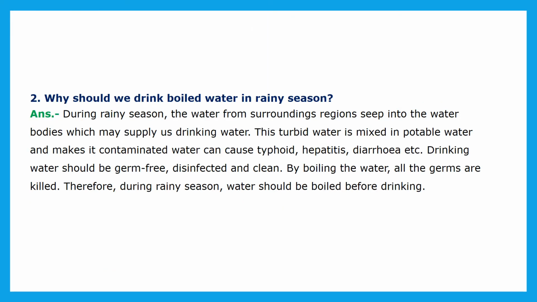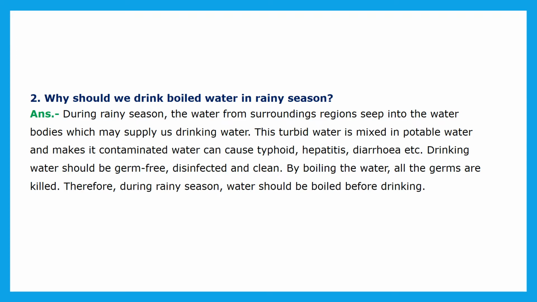Now the second question: why should we drink boiled water in the rainy season? We know, children, that when we saw information about diseases, we understood that most diseases we get from contaminated water only. During the rainy season, water from surrounding regions seeps into the water bodies which may supply us drinking water. Means rainy water is mixing in the drinking water, and this turbid water mixes in potable water and makes it contaminated, and can cause typhoid, hepatitis, diarrhea, etc.